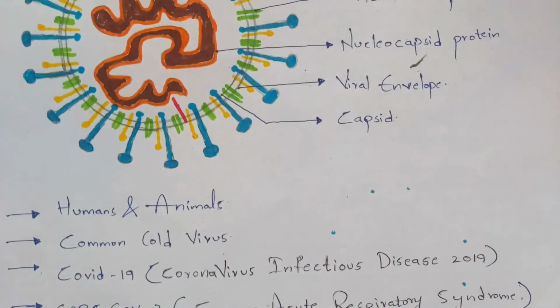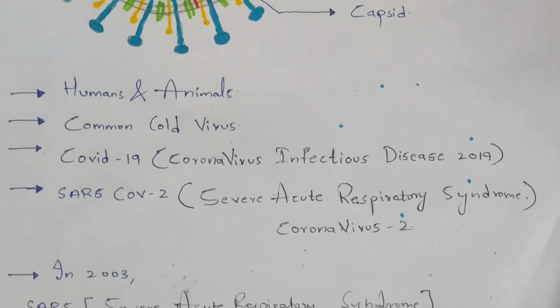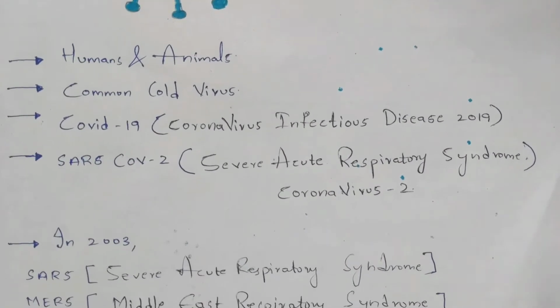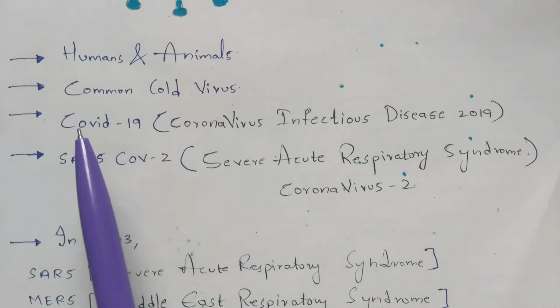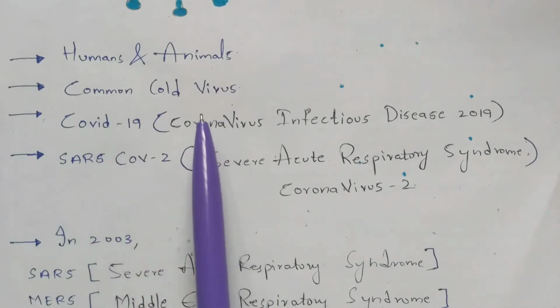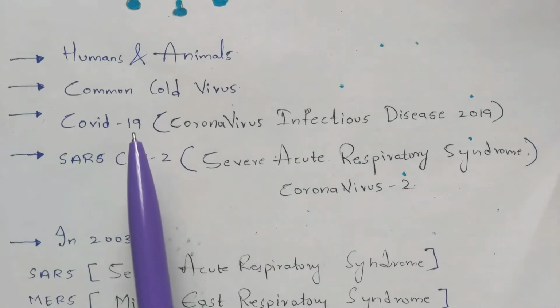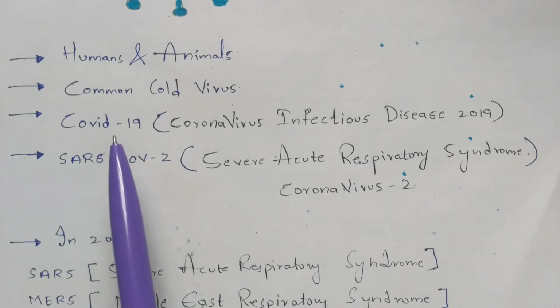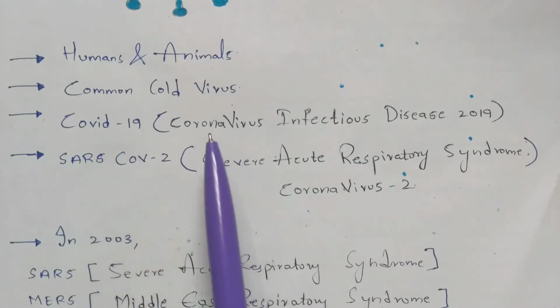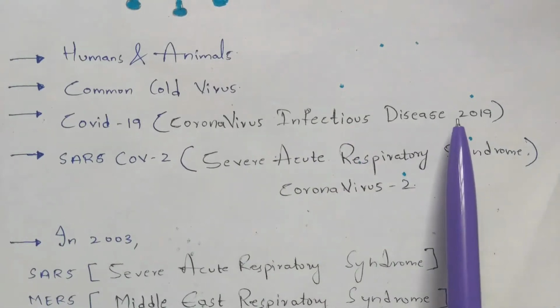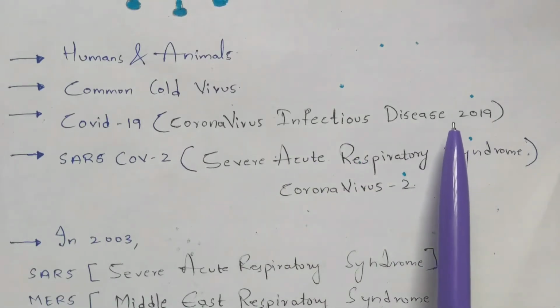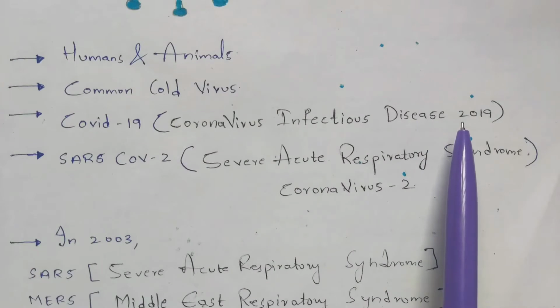Okay, so basically this COVID-19 occurs in humans as well as animals, and it is called the common cold virus. So will we call it a COVID-19 coronavirus? No, because COVID-19 is just a disease. It is called coronavirus infectious disease 2019 because it became a pandemic in the year 2019 worldwide.